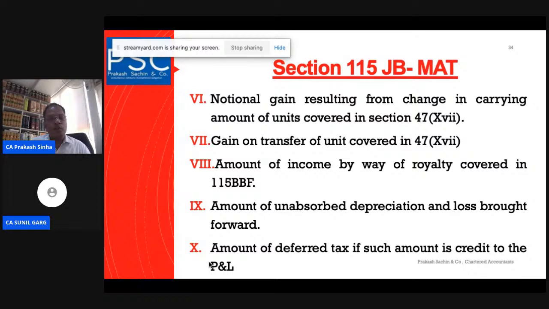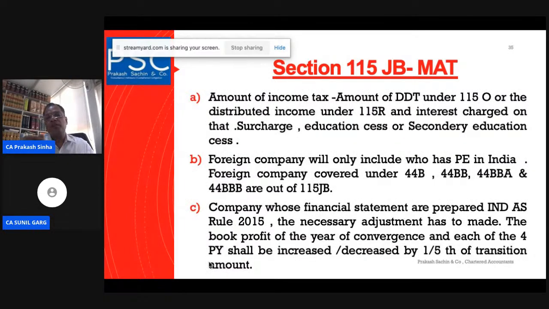Amount of income by way of royalty. What we discussed in the earlier slide, that the amount of expenditure on account of royalty was added back here. So the amount of income on account of royalty, which is covered under 115BBF, is also reduced here. Amount of unabsorbed depreciation or loss brought forward is also reduced here. Amount of deferred tax, if it is credited to the P&L: if there is deferred tax, then we have to reduce it.